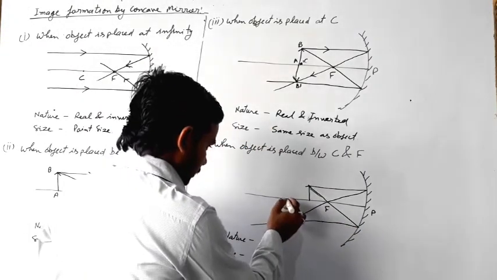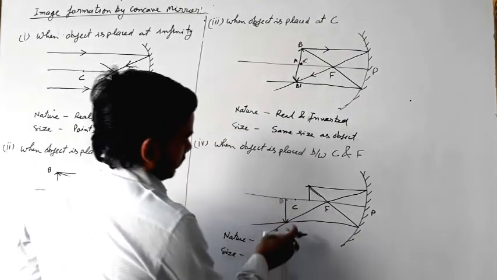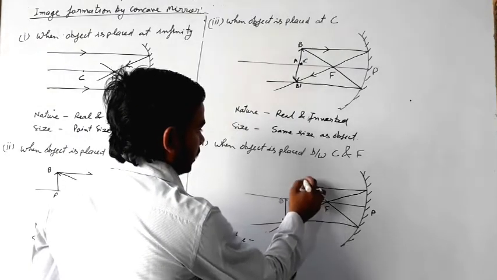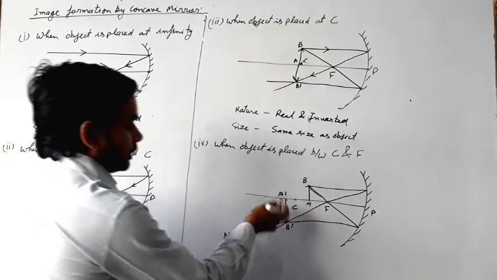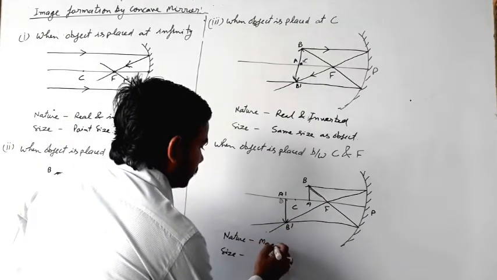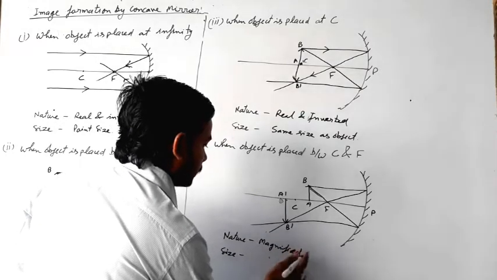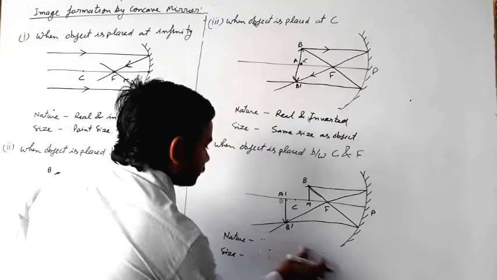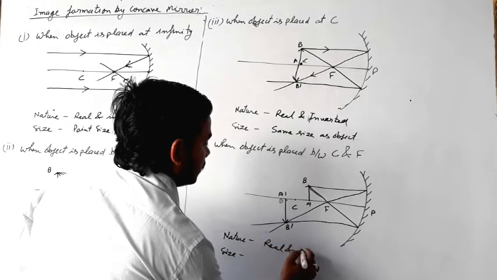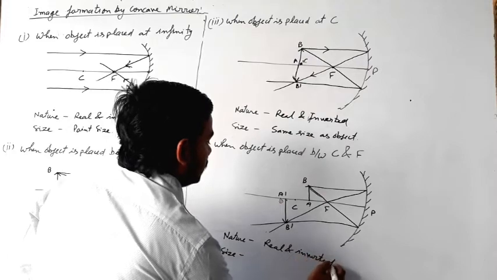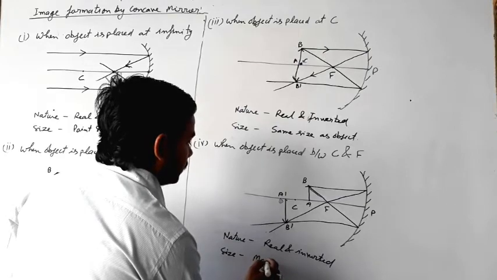So this will be the intersection point and the image will form at this point. So this is the object AB and this is the image A dash B dash. So this image is magnified, the nature is real and inverted, and the size is magnified.